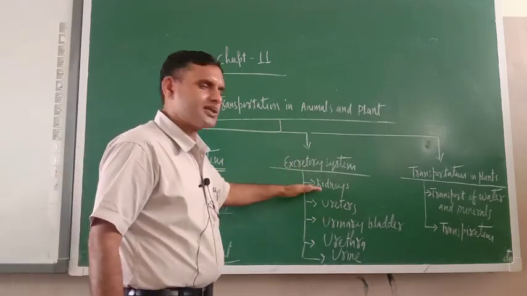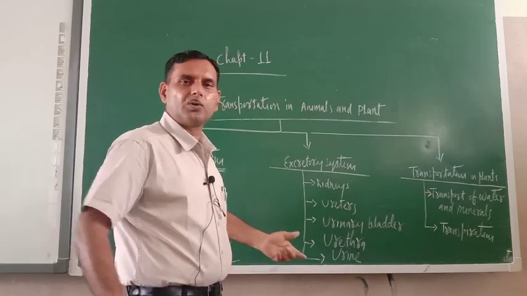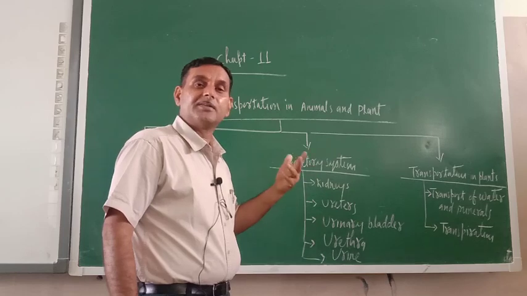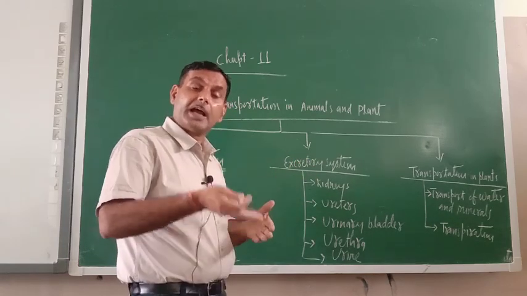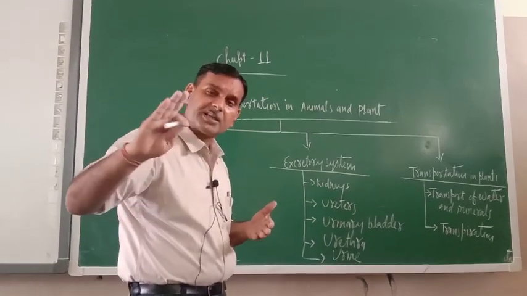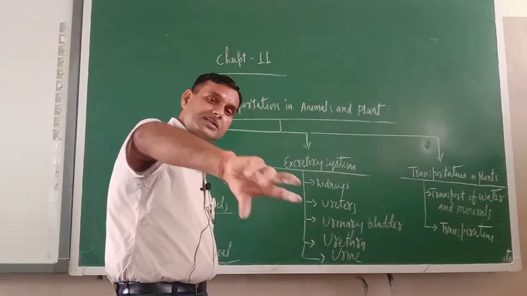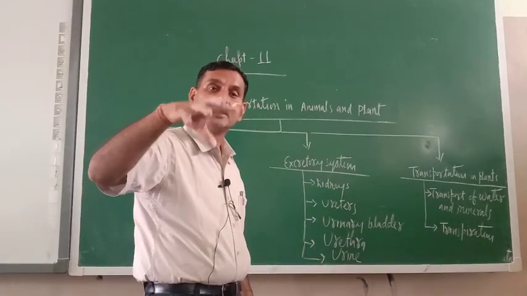Now kidneys, you know that one pair of kidneys we have got, they are located here only, and their work is to filter the blood. In the blood so many wastes are there. So they can be filtered out of the blood, otherwise they will be circulated throughout the body and they will make the entire blood poisonous.